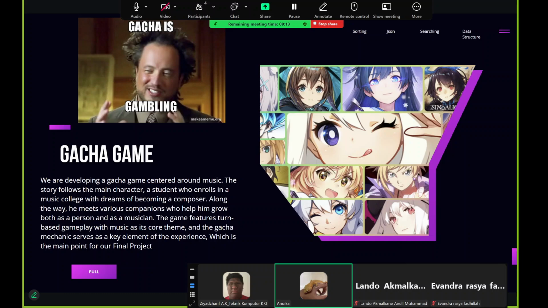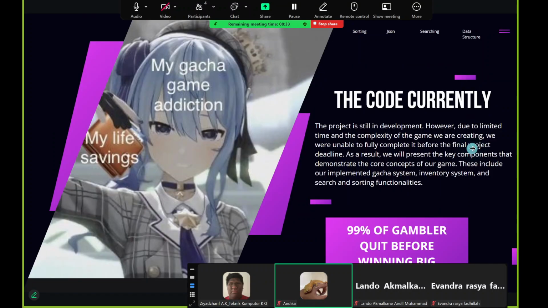What is gacha? Gacha is practically just gambling. The gacha game that we're currently developing is centered around music, where the main character, a student enrolling into a music university or college, is trying to become a composer, and he meets various companions that help him grow as a person and also as a musician. The game features turn-based gameplay with music as its core theme, and the gacha mechanics serve as a key element of the experience, where the main point of our final project is the gacha system itself, the sorting algorithm, and searching.